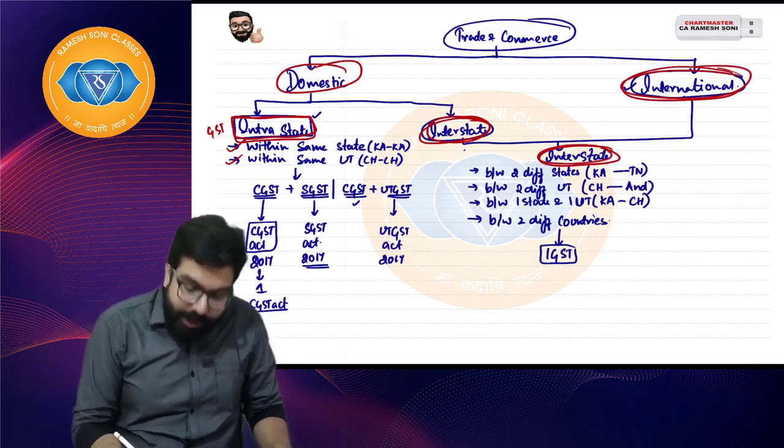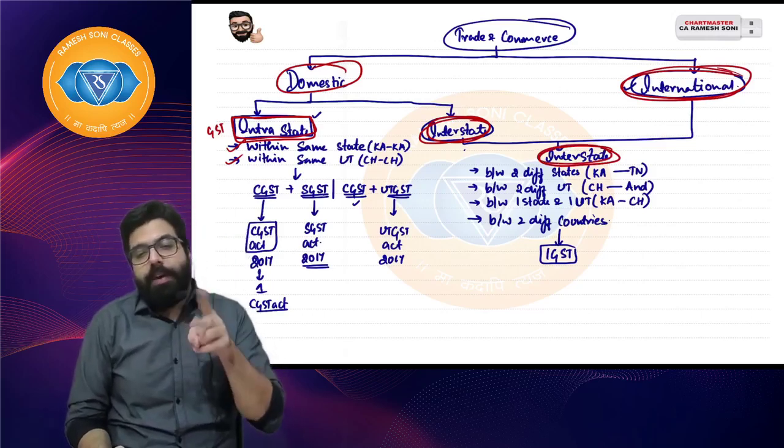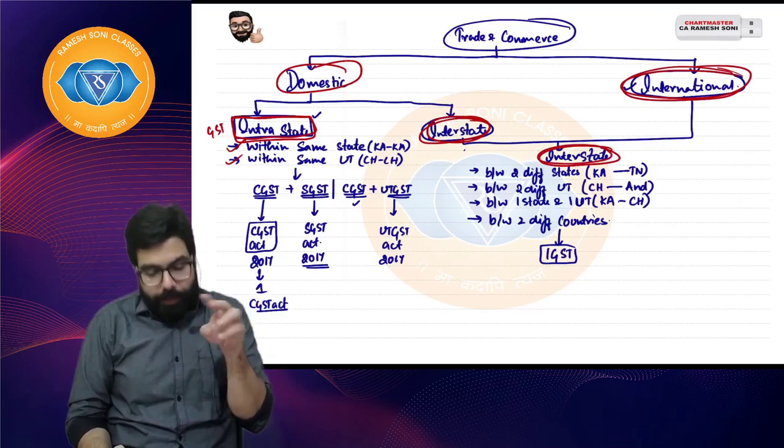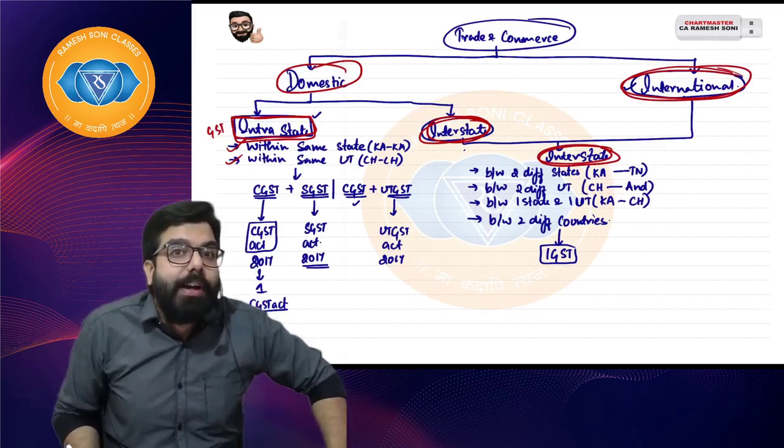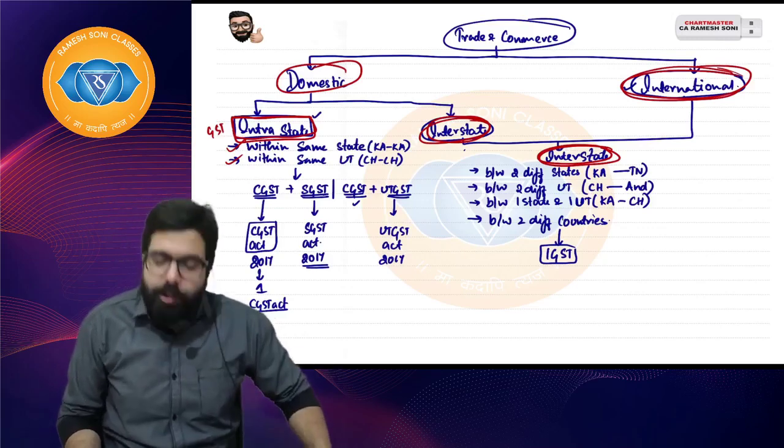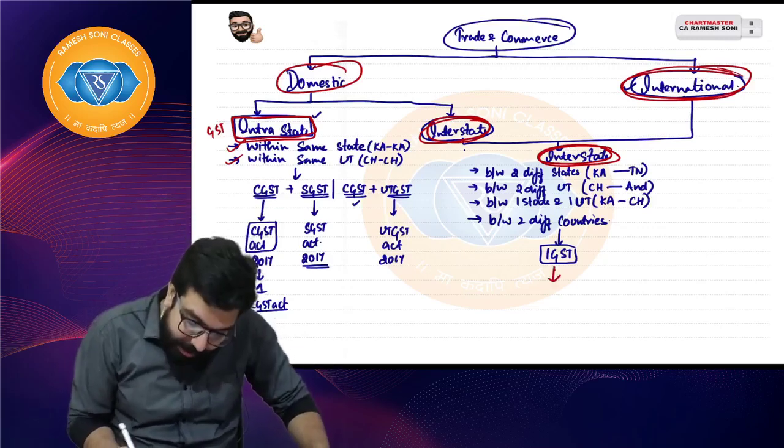Sir, interstate, what is interstate? Two different states, two different UTs, one state and one UT, and two different countries is known as interstate. In the case of interstate, IGST is always levied. Sir, IGST is collected under which act?